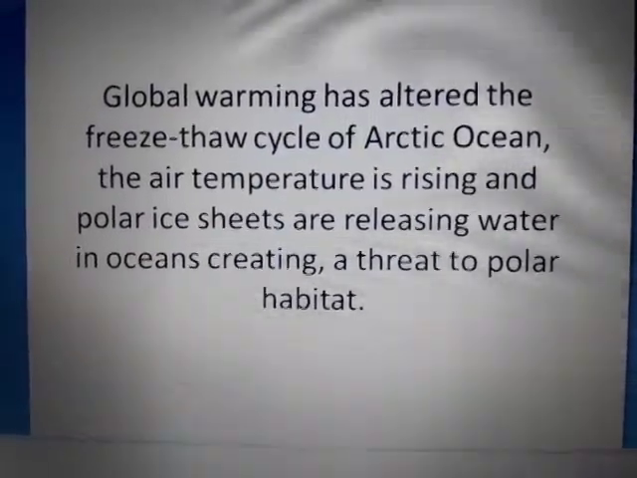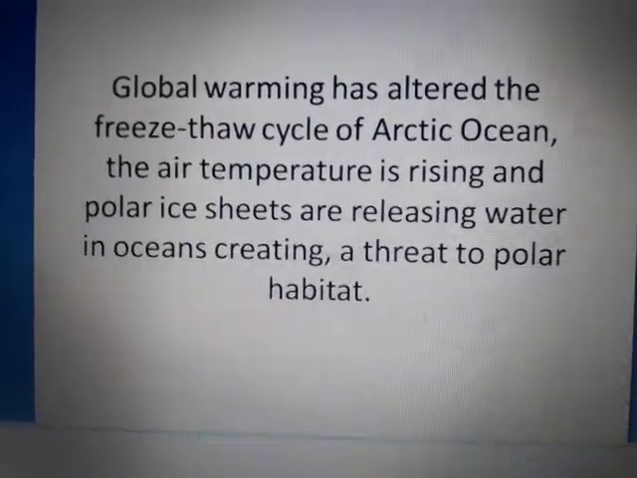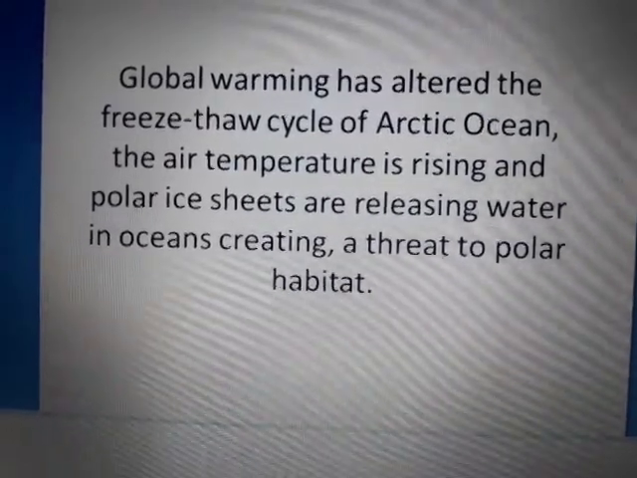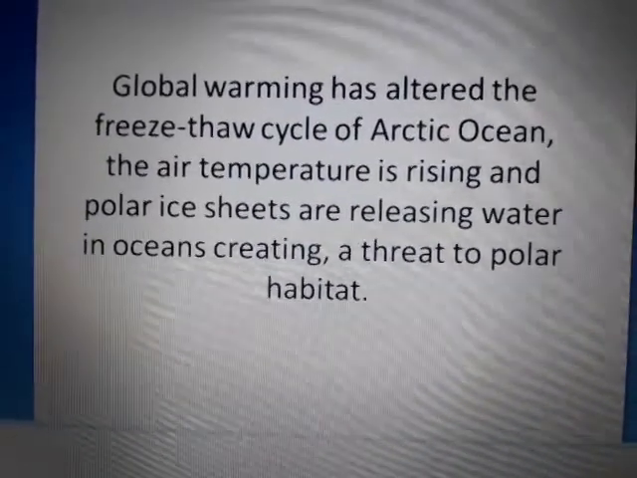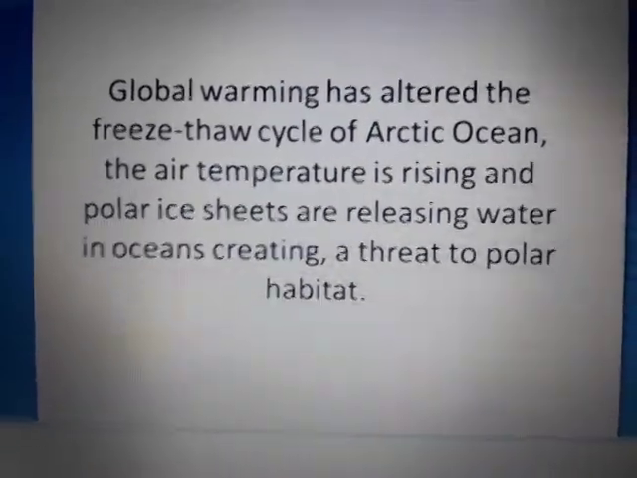Global warming has also altered the freeze-thaw cycle of the Arctic Ocean, and the air temperature is rising and polar ice sheets are also releasing water into oceans, creating a threat to polar habitat.